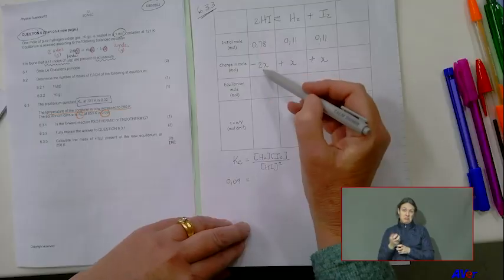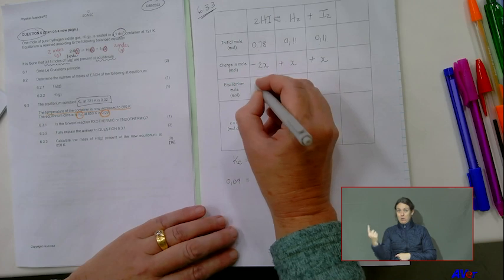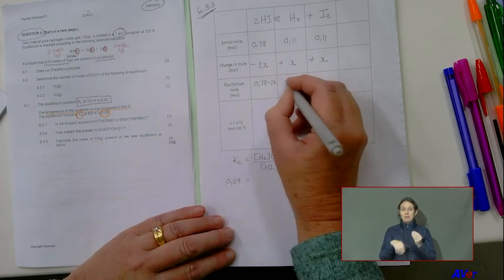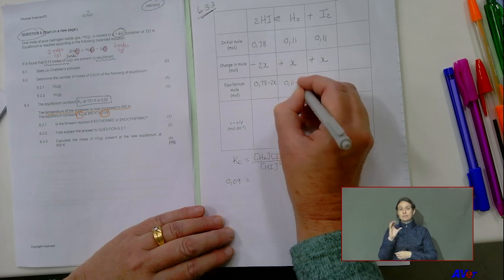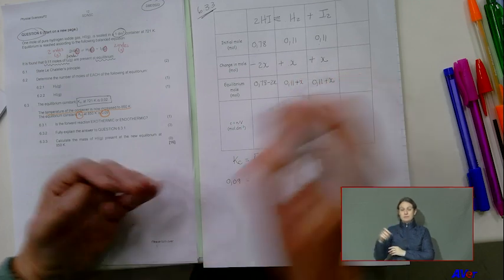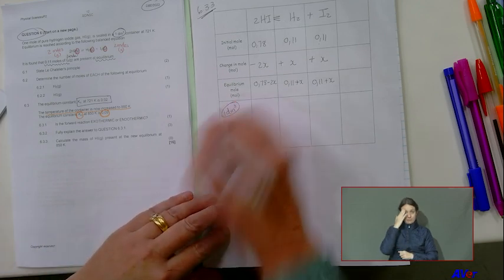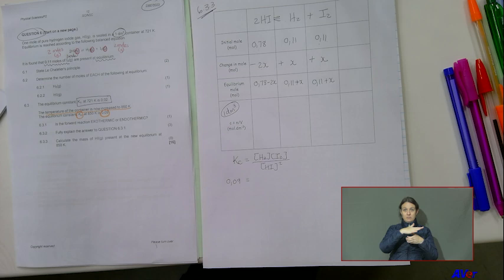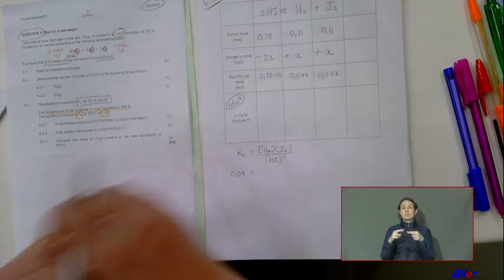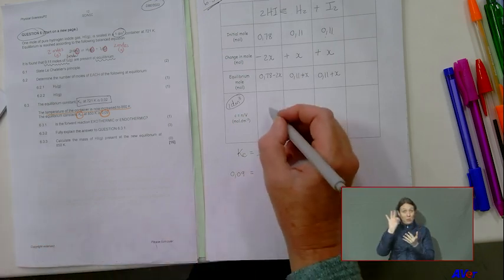So I decided on 2X and X and X. Now I'm just going to do my maths. 0.78 minus 2X. 0.11 plus X. 0.11 plus X. They told me it was a 1 cubic decimeter container. Boys and girls, the last row. I'm just telling you now all the marker secrets. Shh, you mustn't tell them.